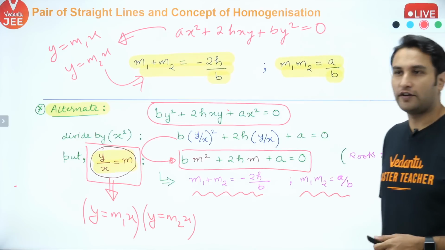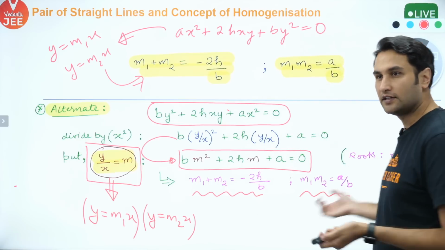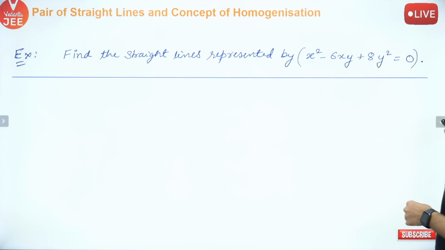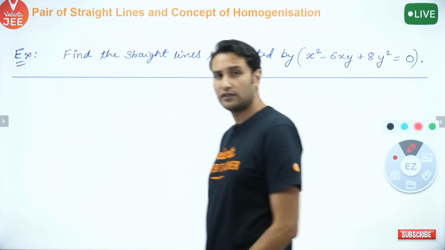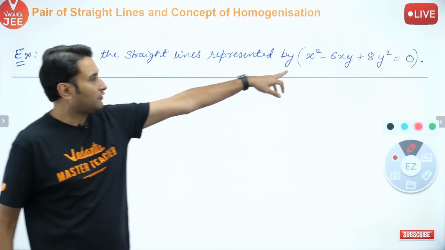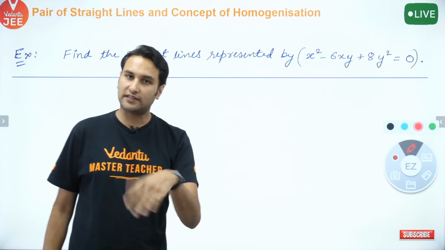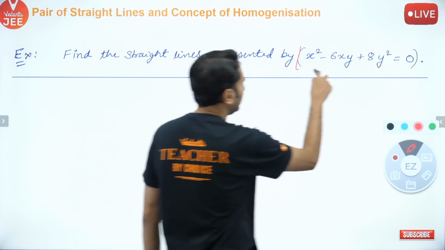Yes? चलो, very nice. Let us move ahead. Now let us take a simple problem to again quickly revise it, ठीक है? And let's move ahead. Just look at this problem. Can you tell me the straight lines represented by this equation? So now, I'm giving you a very simple example just to illustrate the same concept before we go into the deeper problems. ठीक है? So आपको एक ये दे दिया.